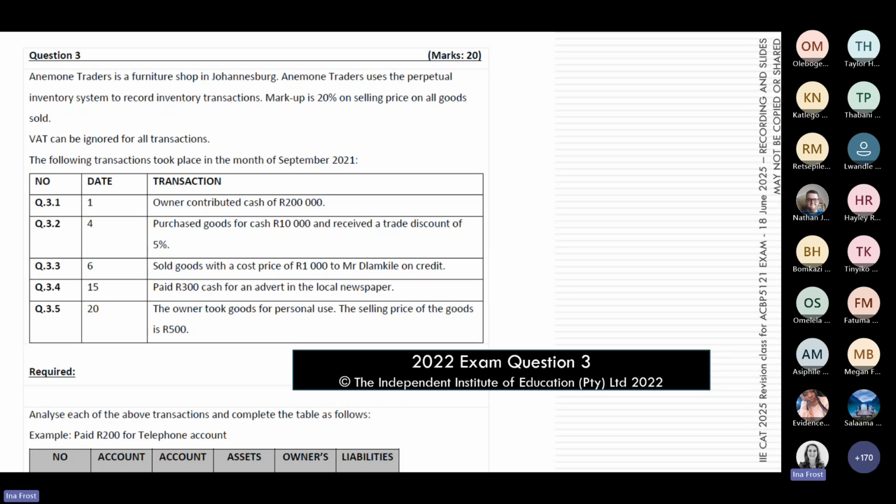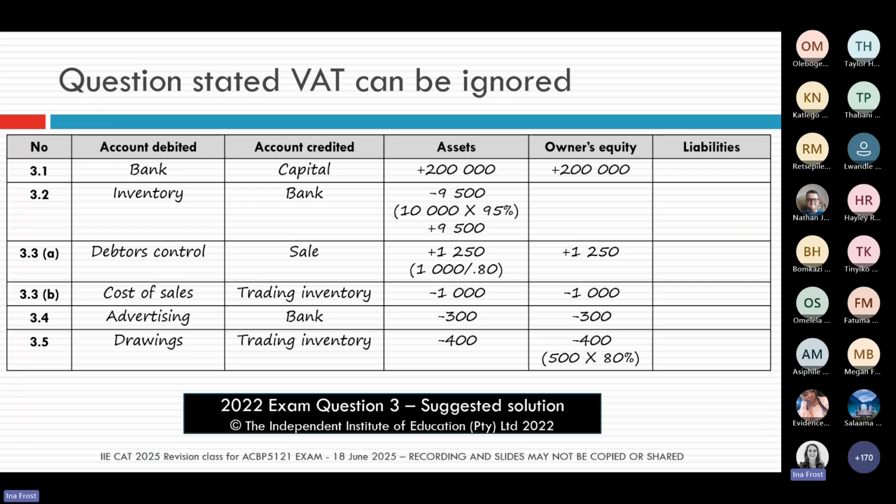So this one you can go and practice again at home. And once you've had a chance to practice it at home, you can come back to my slide here and double check yourself. This is showing you, as the question was in the paper, where they said you could ignore VAT. So remember, that's also an important thing to check for in the required.